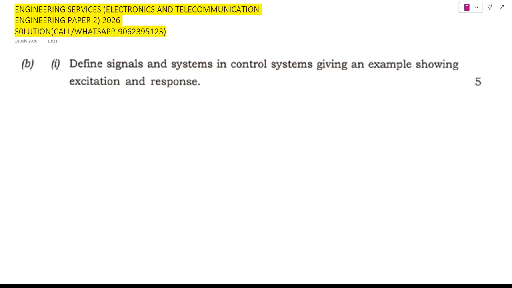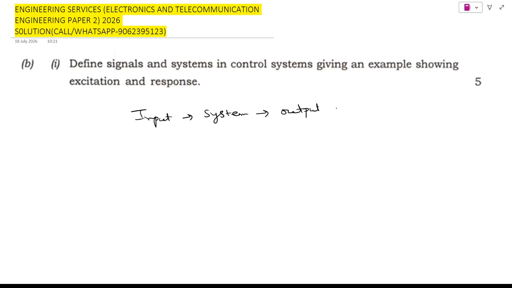Every control system has three basic parts: input, system, output. And everything we study in control systems revolves around these three words. Suppose you press the accelerator of a car. Your foot movement is the input, the engine and the transmission are the system, and the increase in the vehicle speed is the output. So this simple idea explains almost every engineering system.